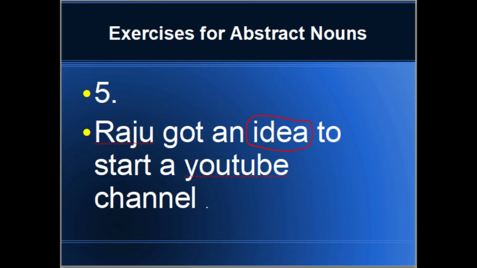Sentence 5. Raju got an idea to start a YouTube channel. In this, idea is an abstract noun because idea is his own thought which does not have any physical appearance. So, idea is an abstract noun in this fifth sentence, which tells us about Raju's thought.